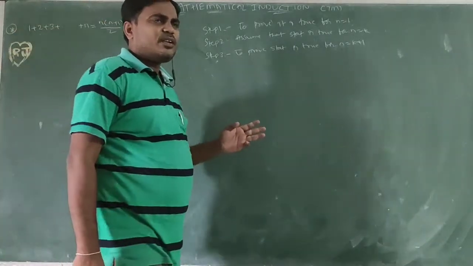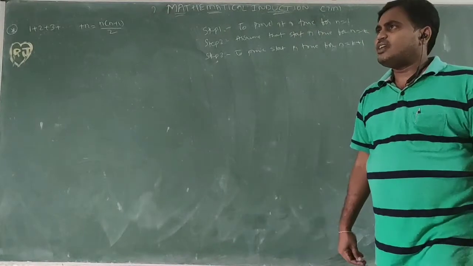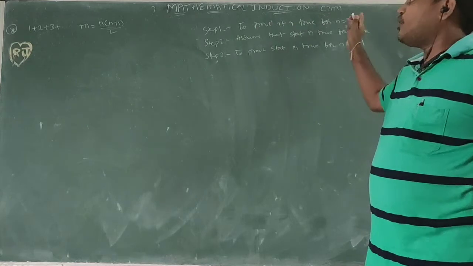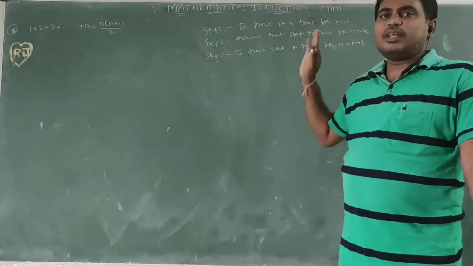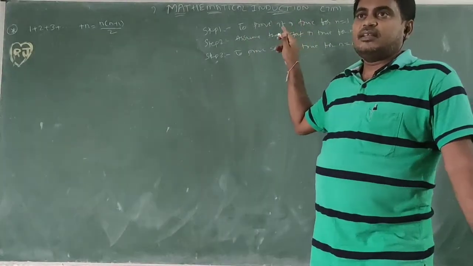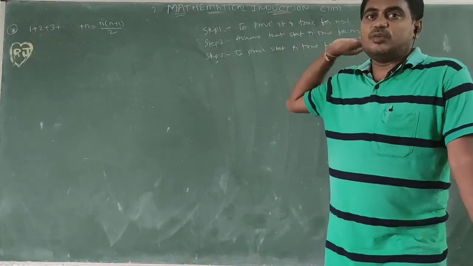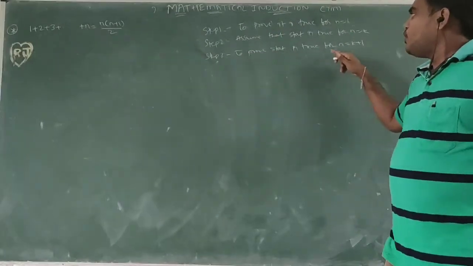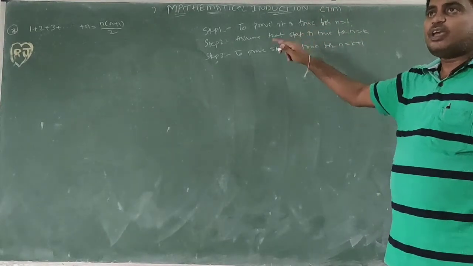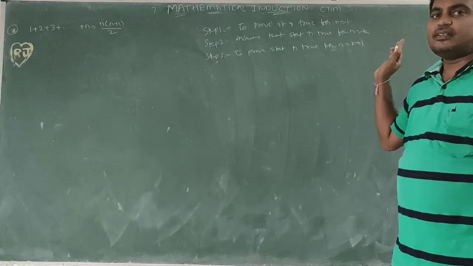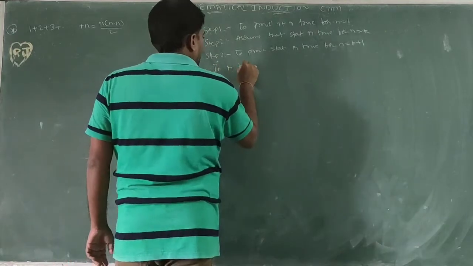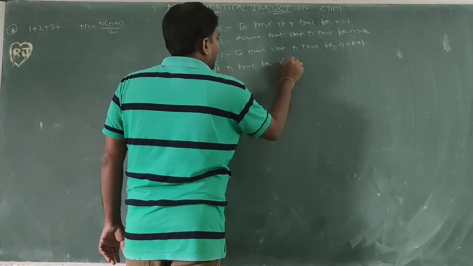So if these 3 steps are satisfied, how is it true for all natural numbers? For example, first we prove the statement is true for n equal to 1. In the second step, we are not proving, we are considering it is true for n equal to k. Third step, to prove the statement is true for n equal to k plus 1. After considering the second step is true, we prove the third step is correct. So if these 3 steps are satisfied, it is true for all n belonging to N.